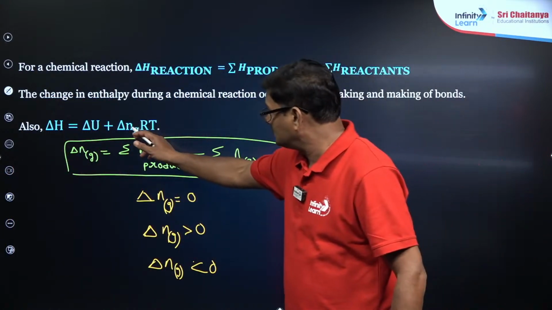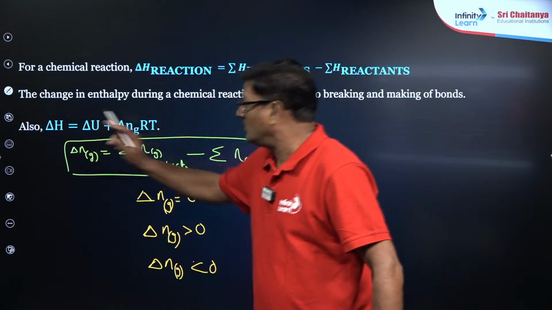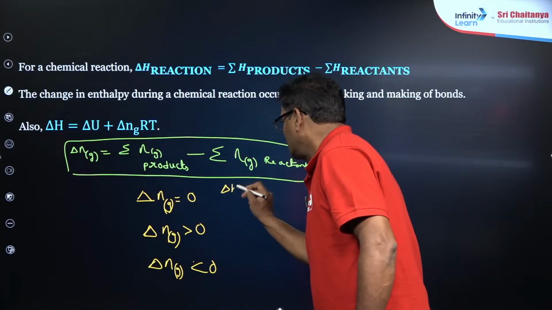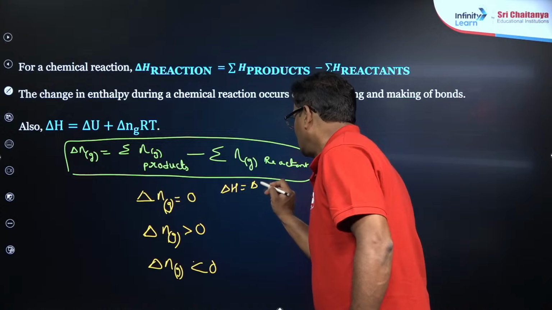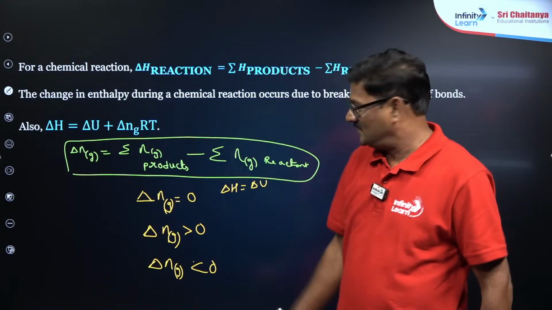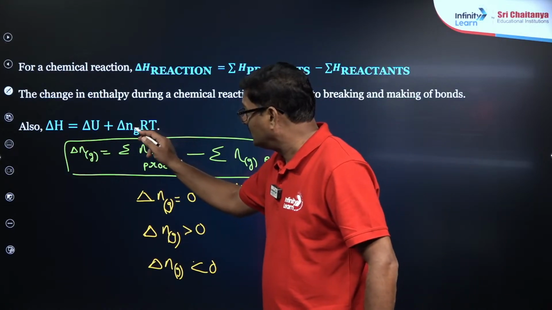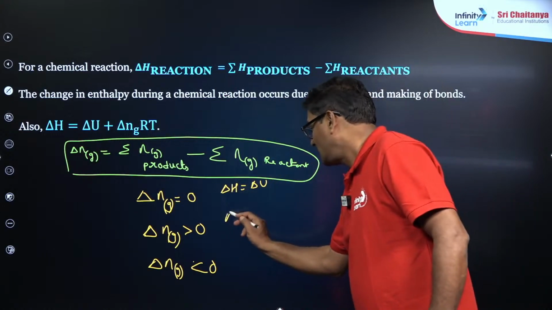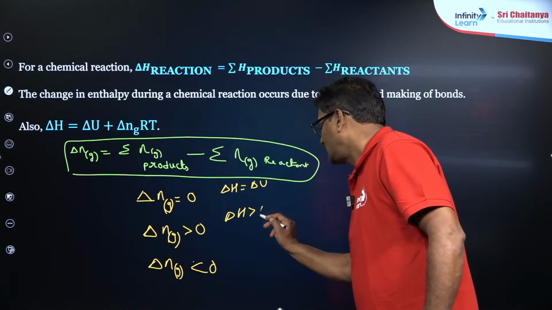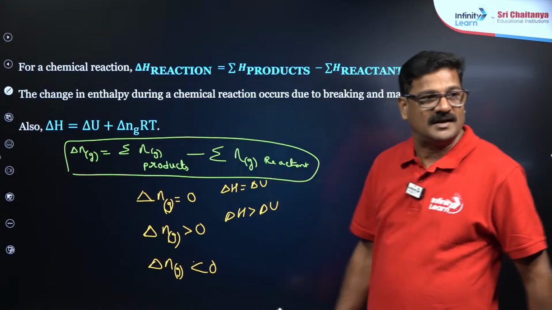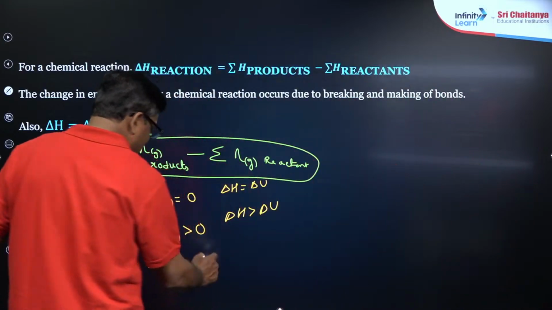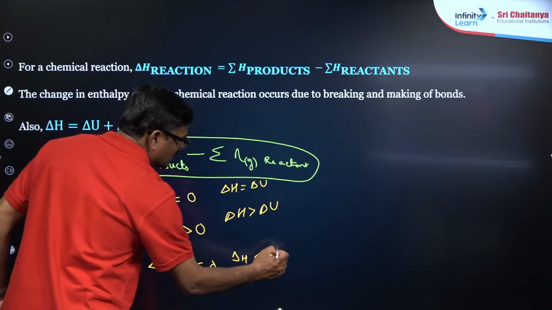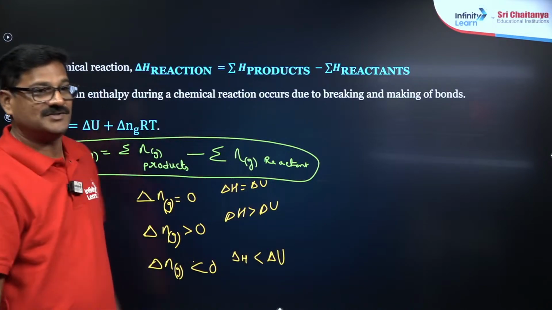If this value is 0 and these are going to be equal, then delta H is equal to delta U. If delta Ng is greater than 0, then delta H should be greater than delta U. If delta Ng is less than 0, then delta H is going to be less than delta U, the internal energy change.